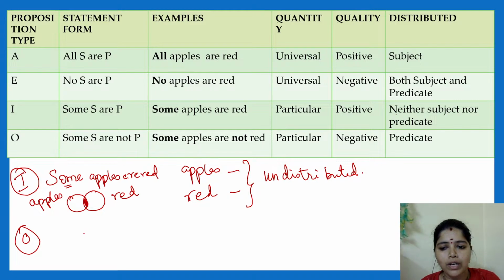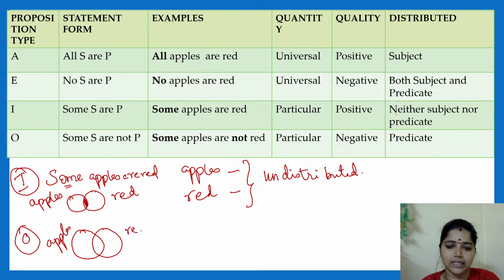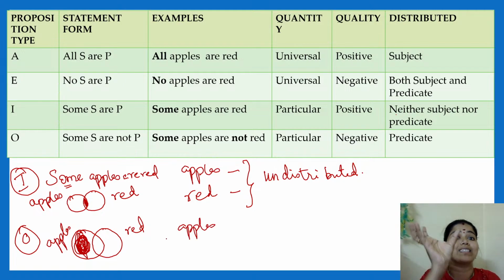Next, O type sentence. What is O? Some apples are not red. Some apples are, this is apples, this is red. So some apples are not red, will not come under the red category. Here also I am talking about some apples.